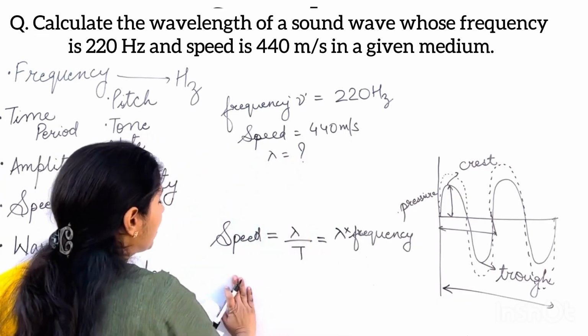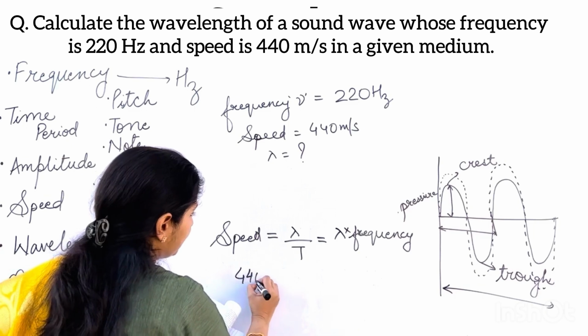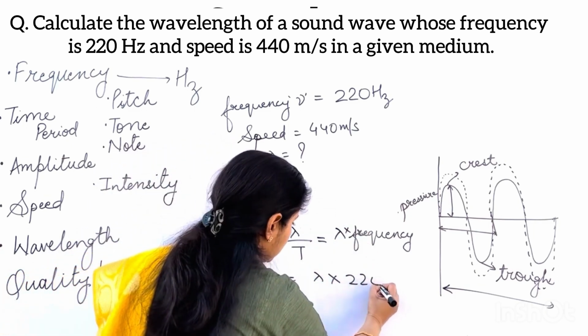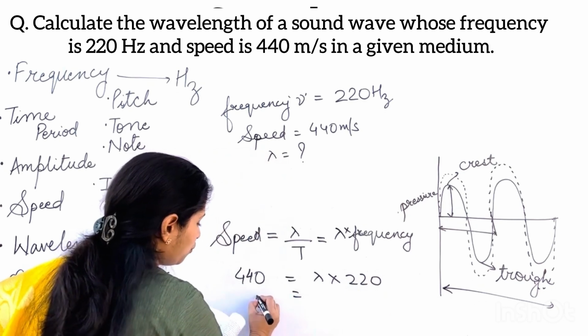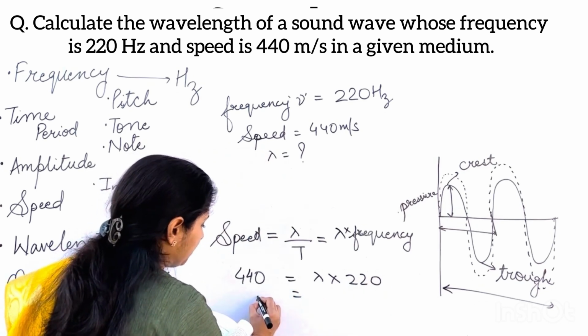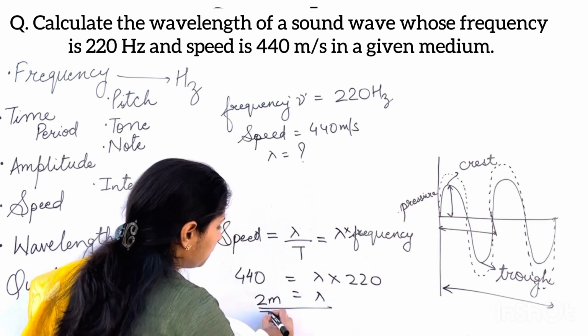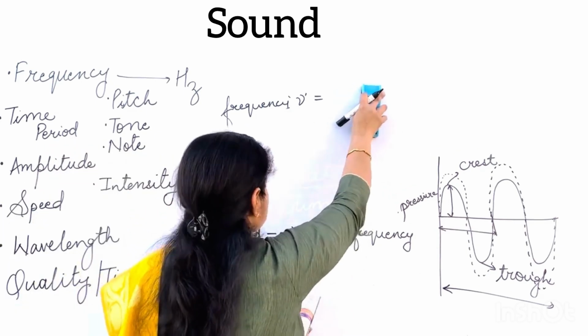Putting the values in the formula, speed 440 equals wavelength times frequency, which is 220 Hz. So wavelength equals 440 divided by 220, and that makes it 2 meters. The wavelength will come out to be 2 meters. Very simple question. Let's do the next question.